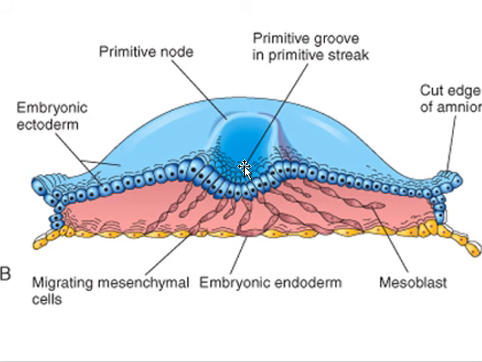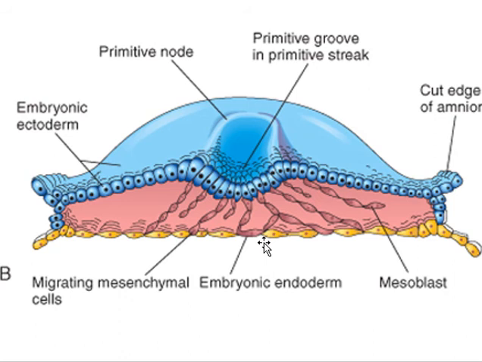is so that cells become flask shaped, and then these flask shaped cells can move inward between the epiblast and hypoblast. They will go in different directions: on its lateral side, on its cranial side, on its caudal side.